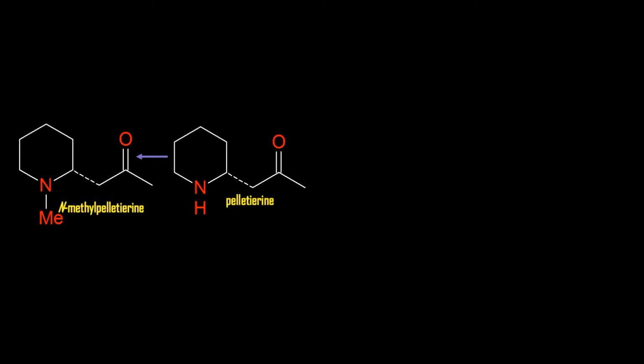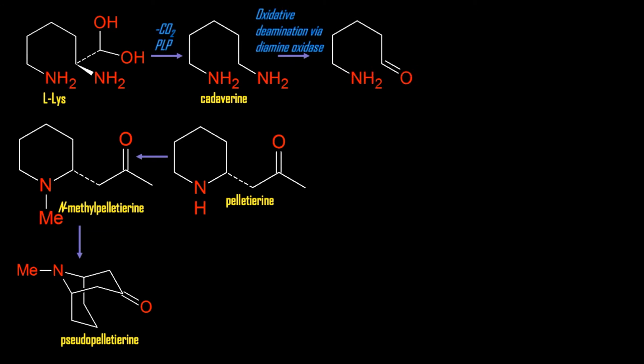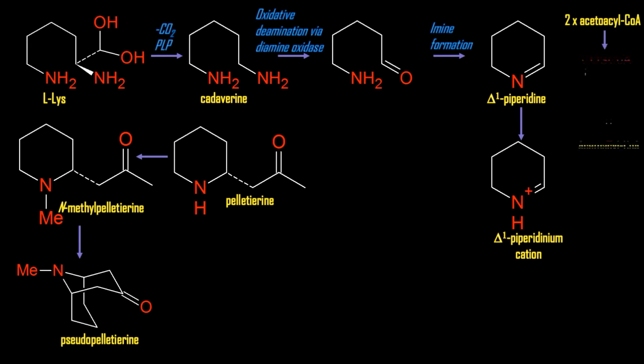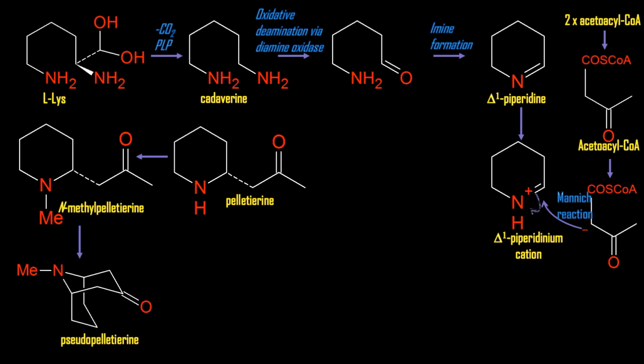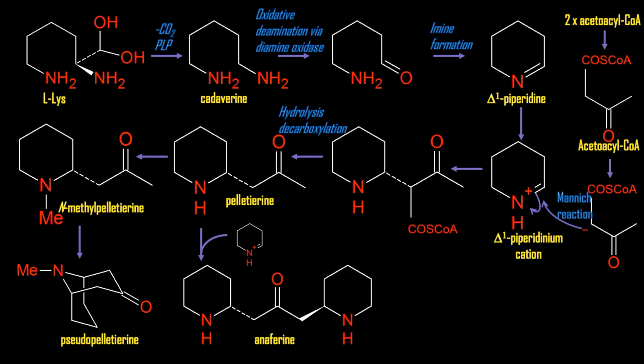N-methylpelletierine is an alkaloidal constituent of the bark of pomegranate, where it occurs with pelletierine and pseudopelletierine. The mixture of these alkaloids displays activity against intestinal tapeworms. They are derived from L-lysine through a series of reactions. The name cadaverine reflects its isolation from decomposing animal flesh.